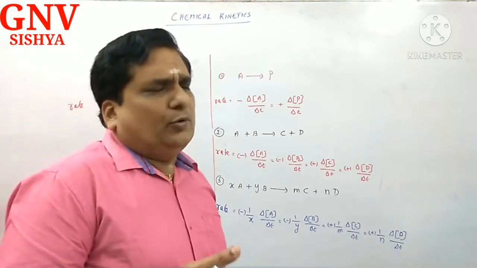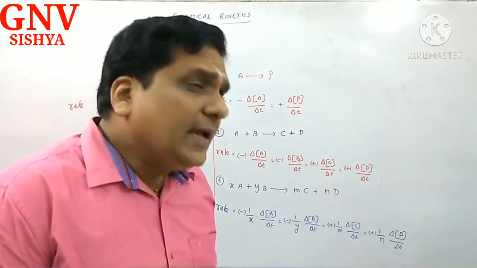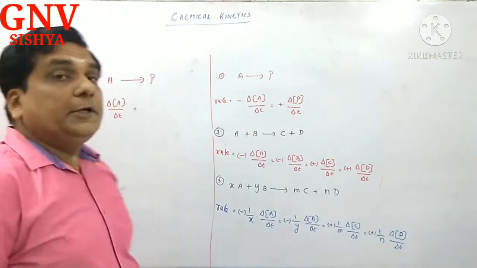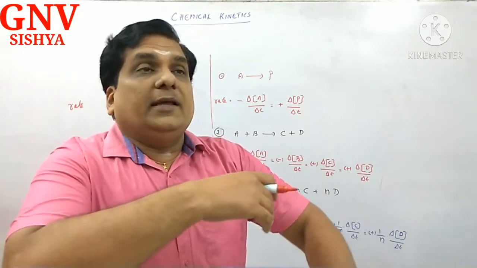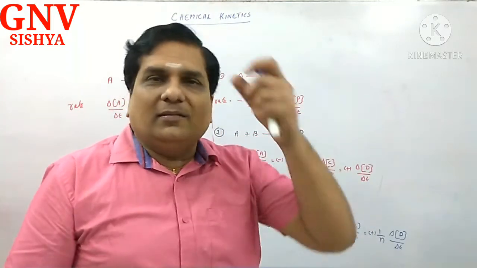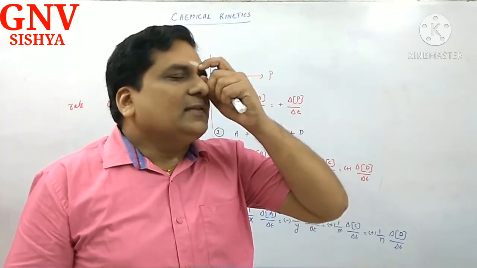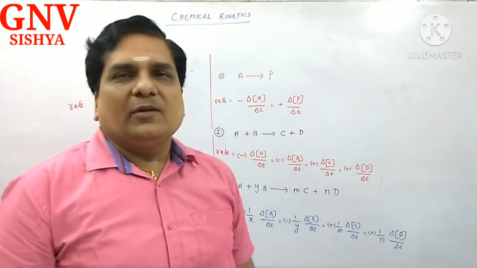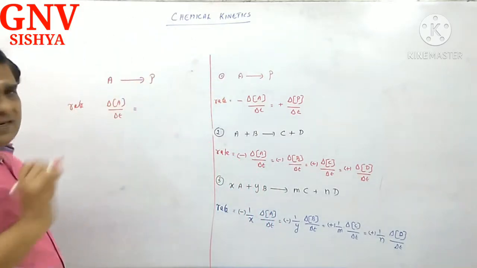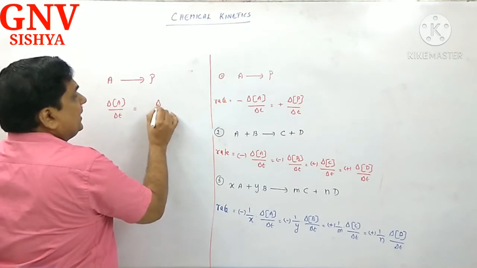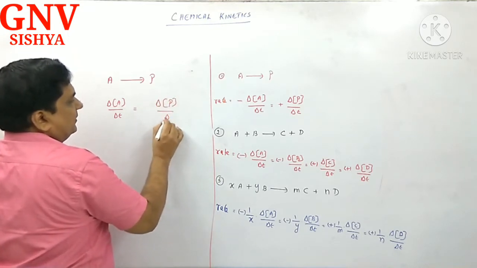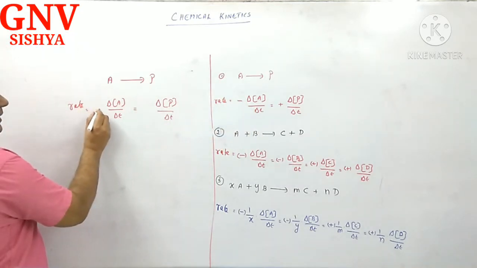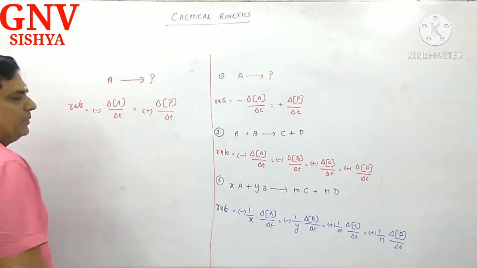Just now I told you, rate of disappearance of reactant will be equal to rate of formation of product. Some of the students add: delta A divided by delta T plus delta P by delta T. Being CBSE guys, kindly don't indulge in this kind of practice. Understand? Del A by delta T is equal to del P by delta T. But if you compare this with that, here we have indicated negative sign. Here we have indicated positive sign.